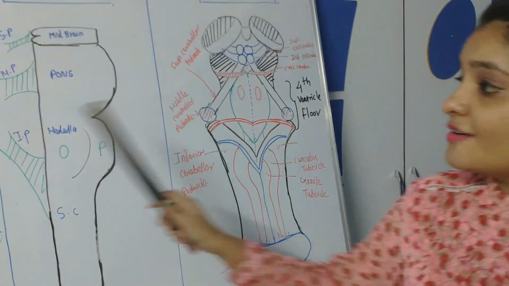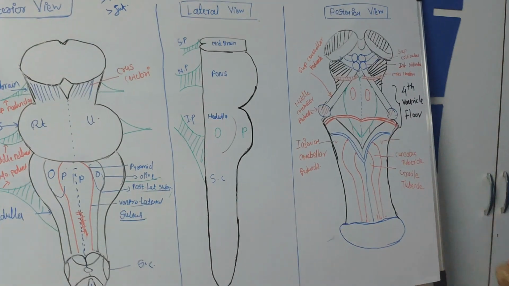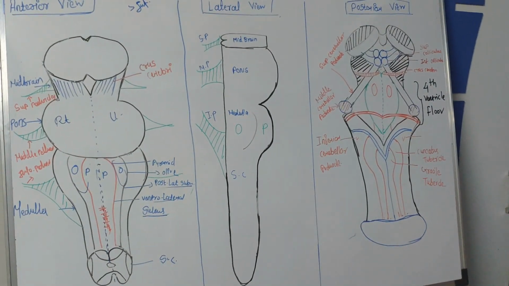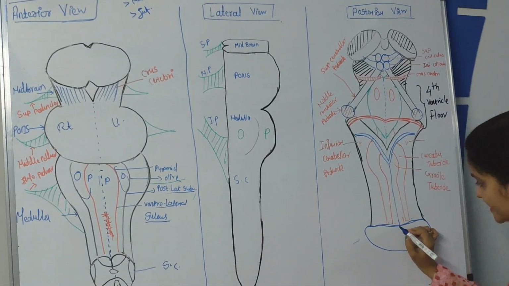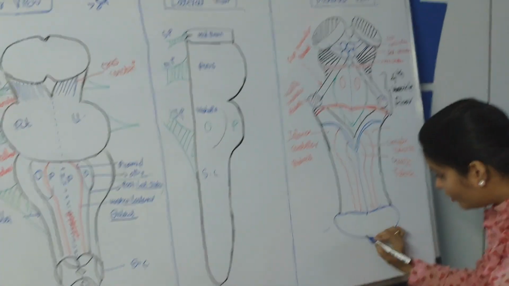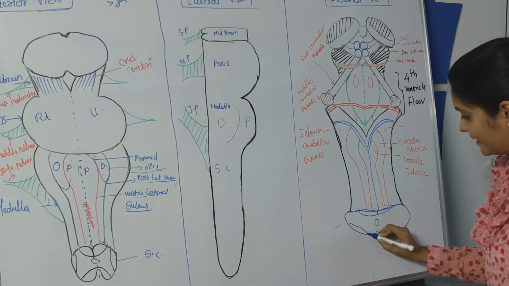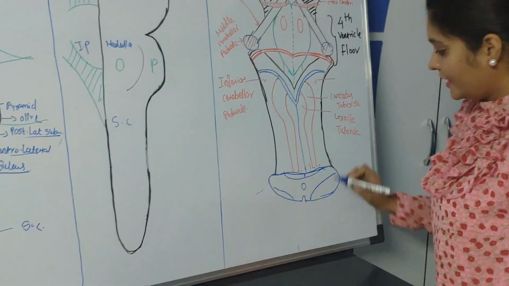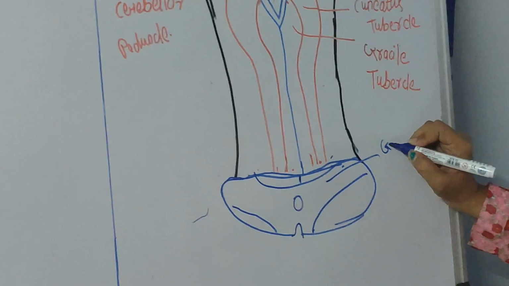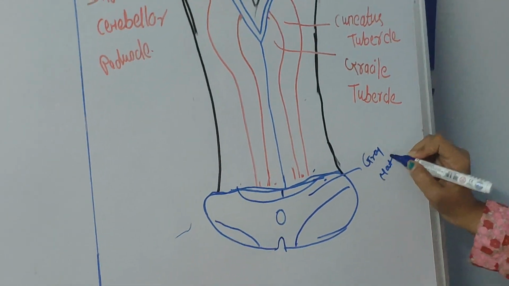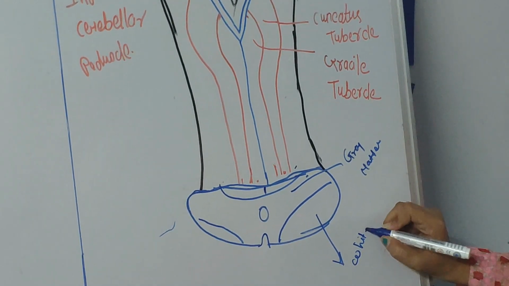You can compare. There is a vast difference between the anterior view of the brainstem and the posterior view. Why is it like that? First we'll understand the structure of the spinal cord. All of you know the cross section of the spinal cord. The inner portion of the spinal cord is grey matter and the outer portion is white matter.